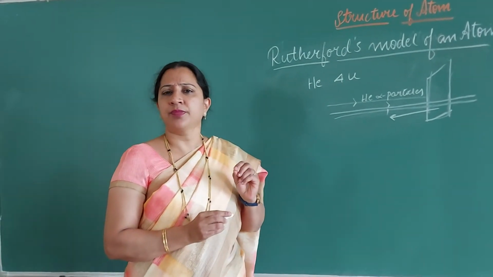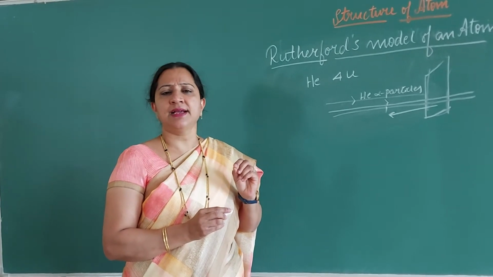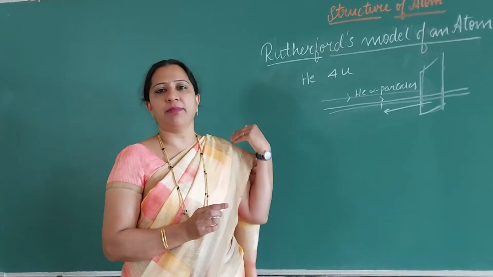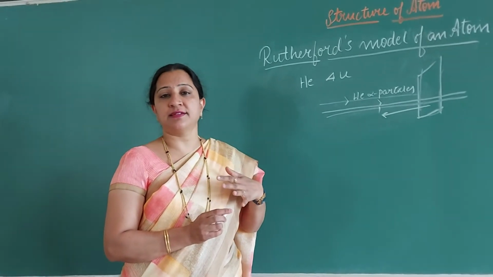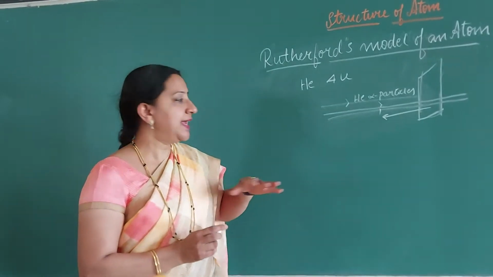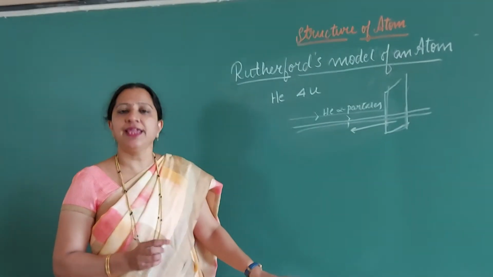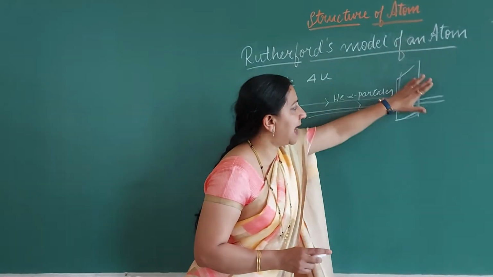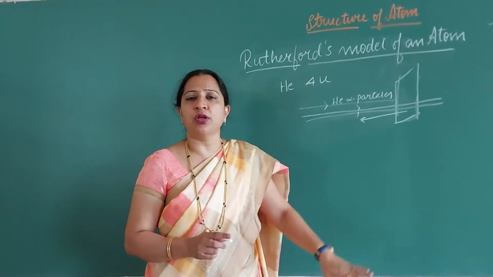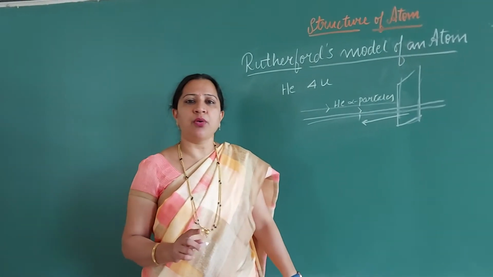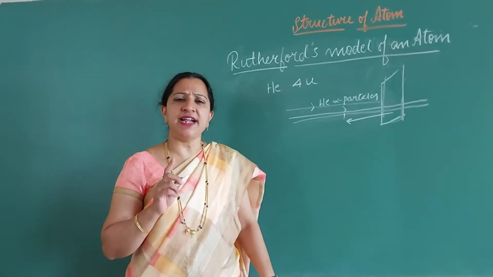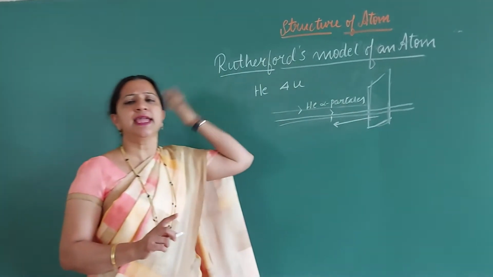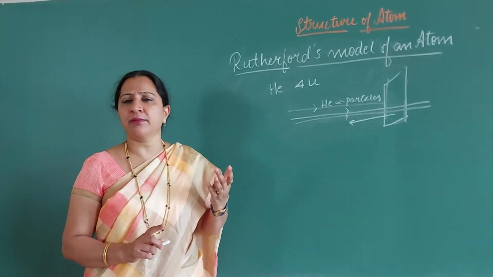That means he was surprised, as if a bullet was fired at a tissue paper and it reflected back. So this was his surprise. Then, based on his observation, he concluded that J.J. Thomson had told that the entire atom is made up of protons, and he proved it wrong. He said that if the entire atom would have been made up of protons, then almost all the helium particles should have deflected back.